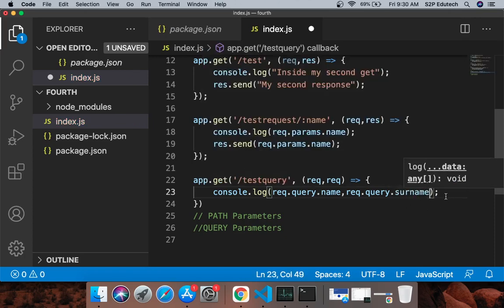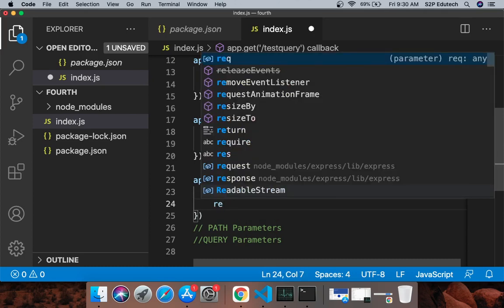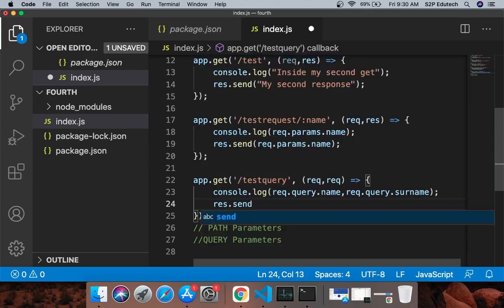So what I want to pass through my get request is name as well as my surname. If I have to pass a single parameter or single data, path parameters are enough. But if I have to pass multiple things, we need to use query parameters, right? And what I would do is I would say response dot send.